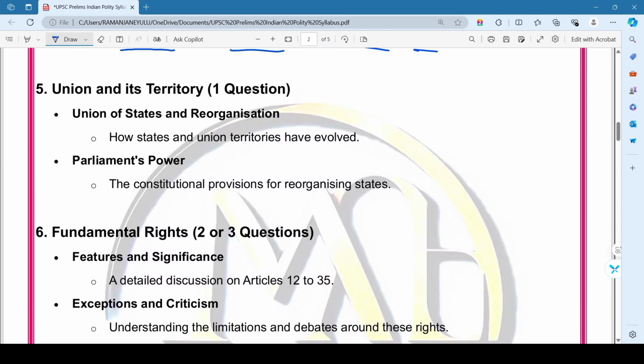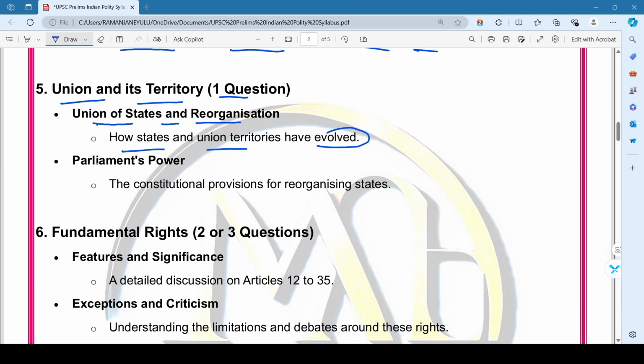Then coming to the fifth chapter, that is the Union and its Territories. Here we expect at least one question from this chapter. And also here we mainly focus on the union of states and reorganization, that is how states and union territories have evolved.